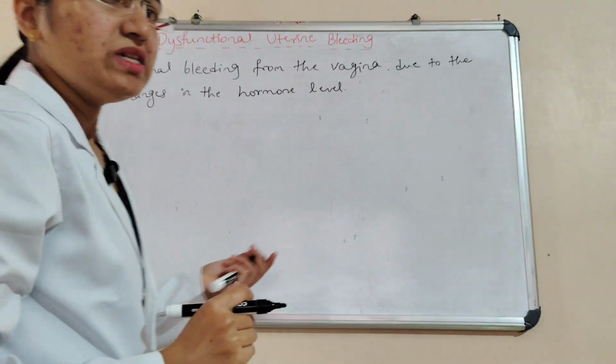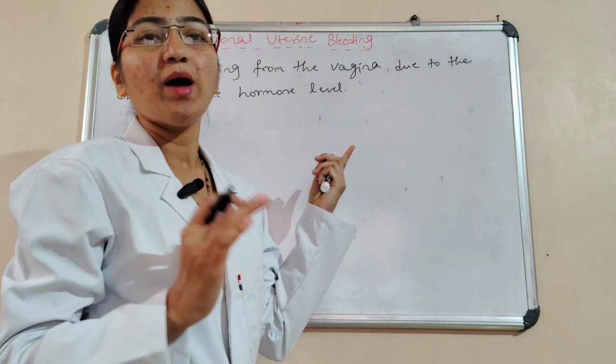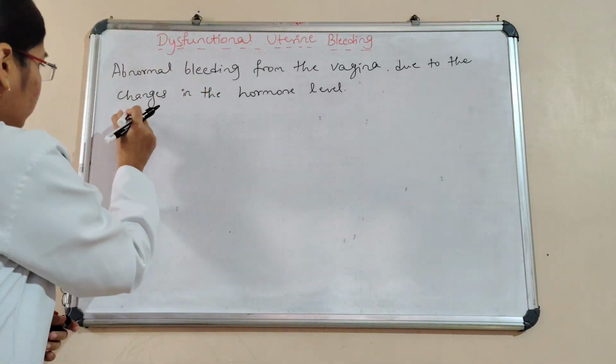And then next we'll see the causes. What are all the causes for dysfunctional or abnormal uterine bleeding?